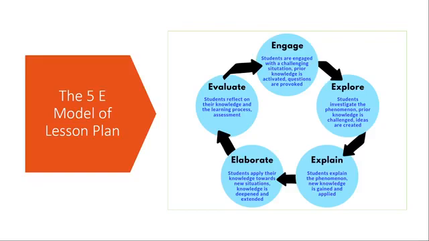The third point here we are talking about is explanation. Again, the students here explain the phenomena and the new knowledge that they have gained. We can encourage them to give their own version or summary of what has been explored. They can explain to the rest of the class. There are different ways of explanation.